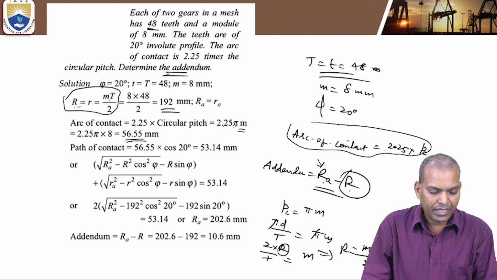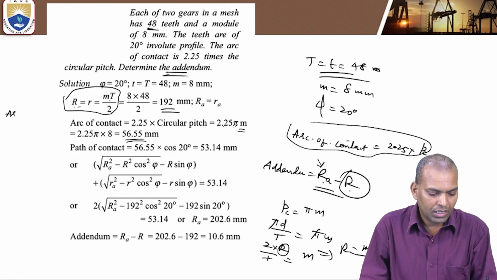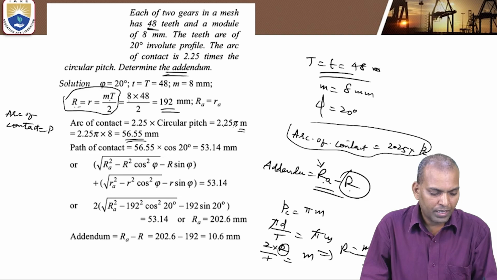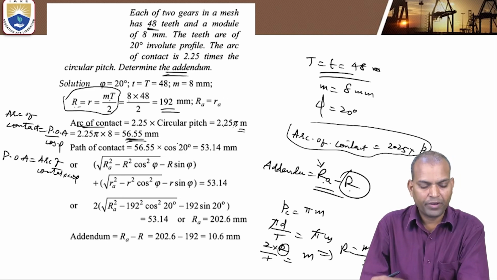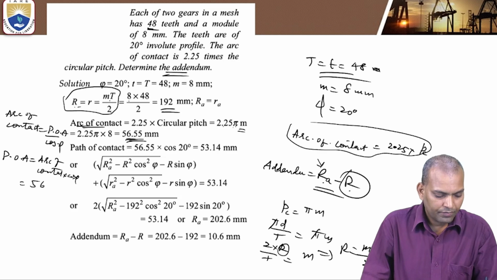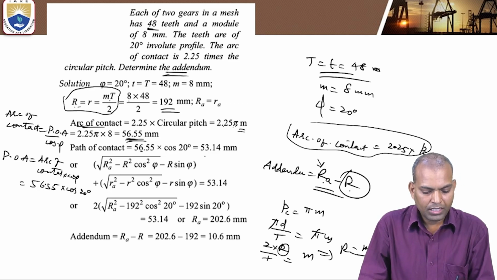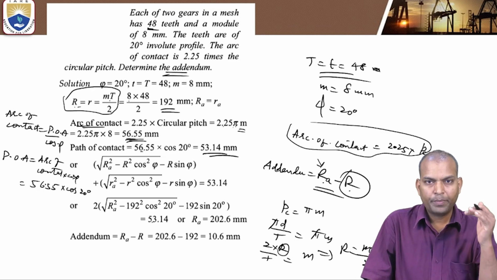Now this arc of contact equal to path of contact by cos phi. So what is the path of contact equal to? Arc of contact times cos phi. Now what is the arc of contact here? We got 56.55 millimeters. Cos phi, here the pressure angle is 20 degree. That is 53.14.